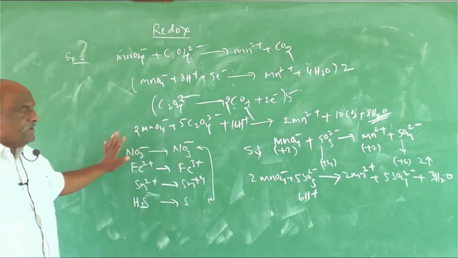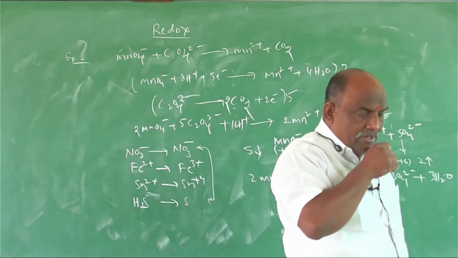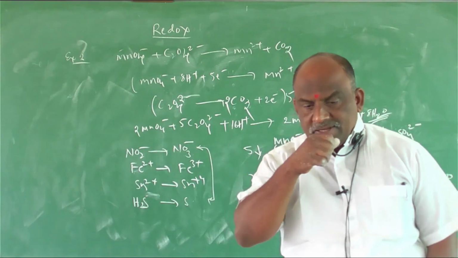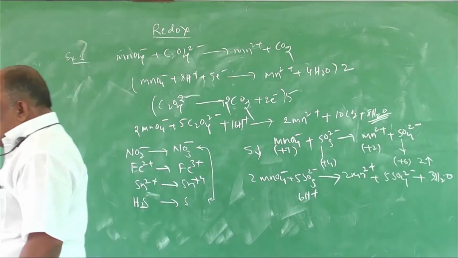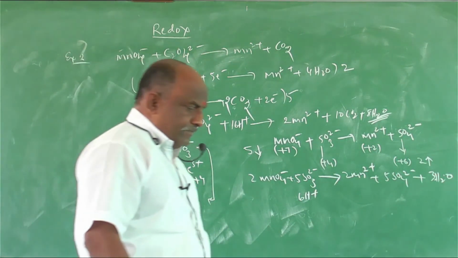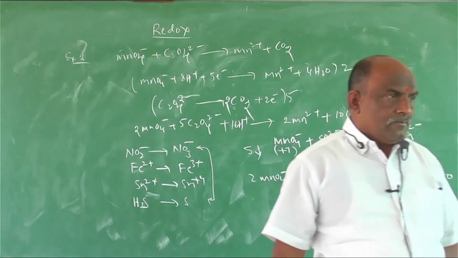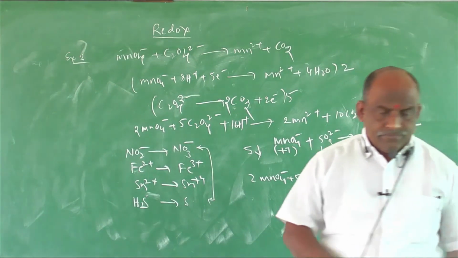Like that it was very easy. On the account of that, you can balance one more. I will give one more equation. MnO4 minus plus I minus gives Mn2 plus I2.